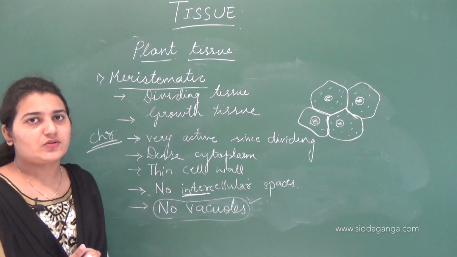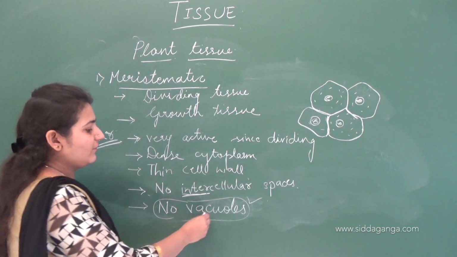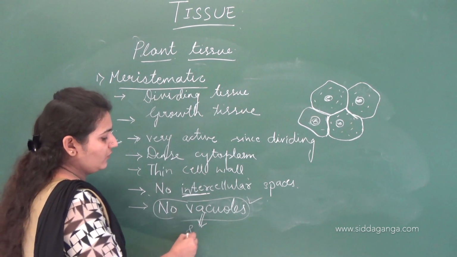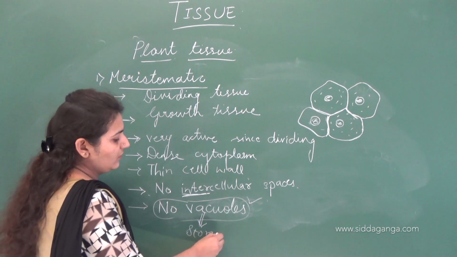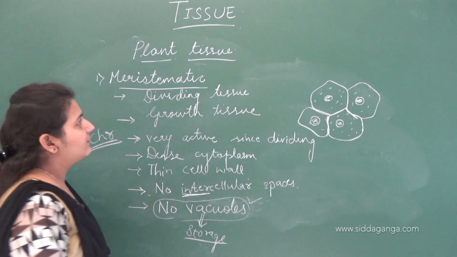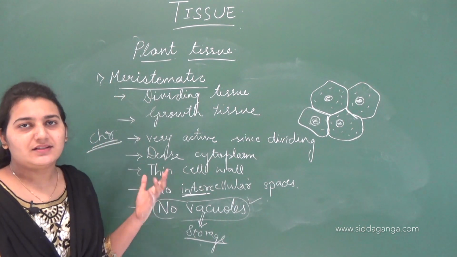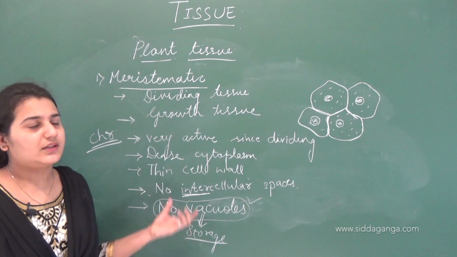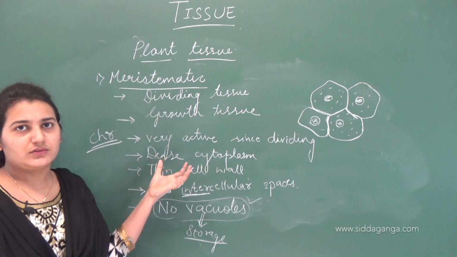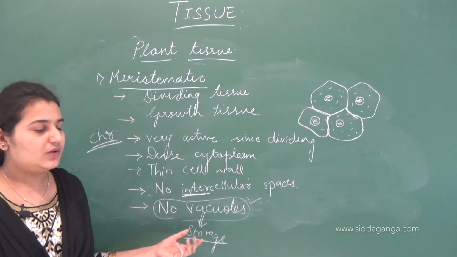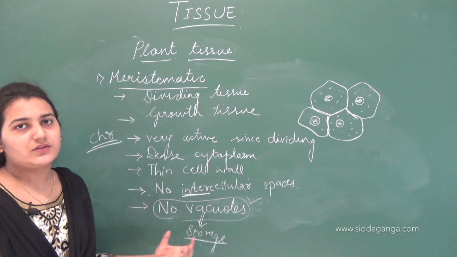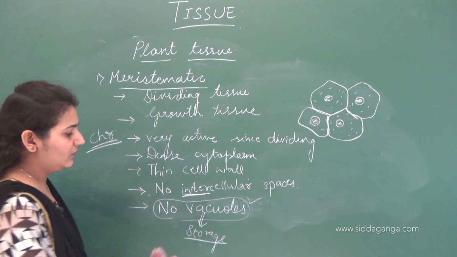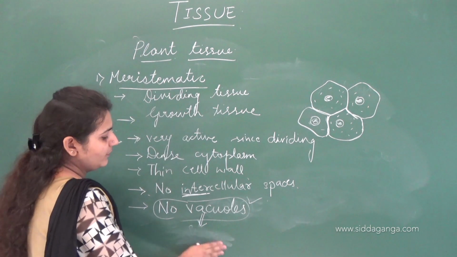They are meant for storage. But this meristematic tissue has nothing to do with storage. They are meant only for division and growth. They don't have to store any food, whereas a vacuole stores food, so there is no need of the vacuole in meristematic tissue.